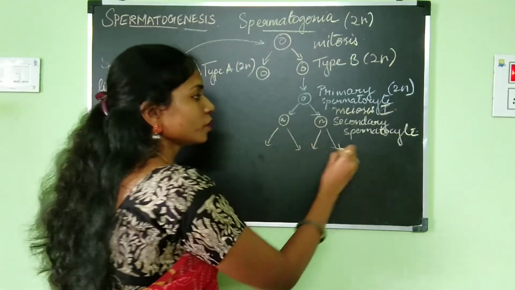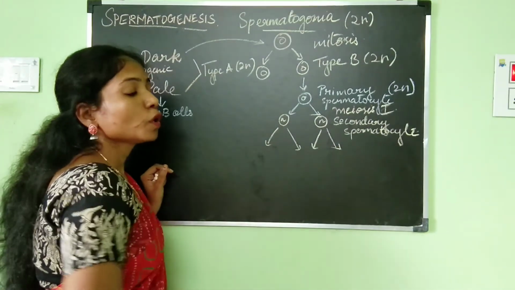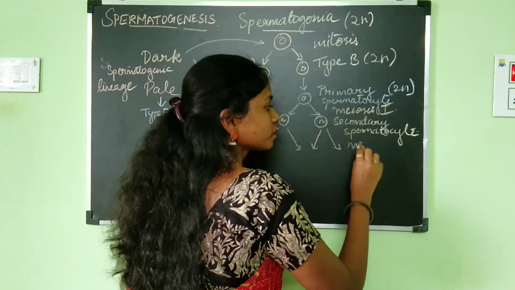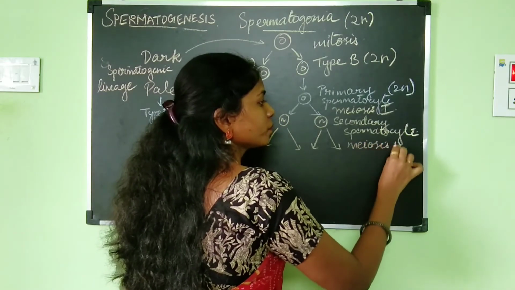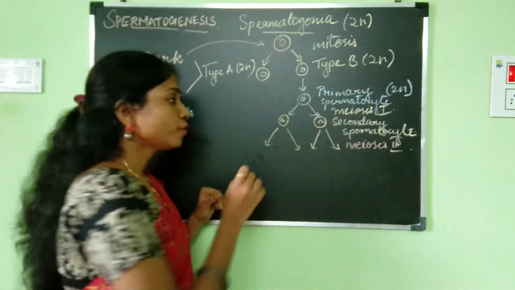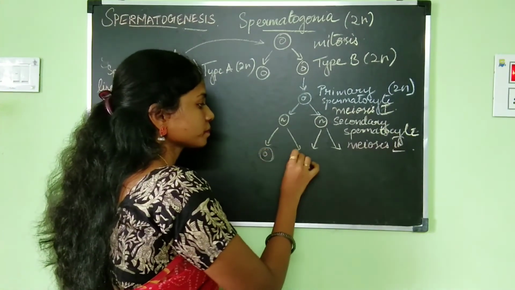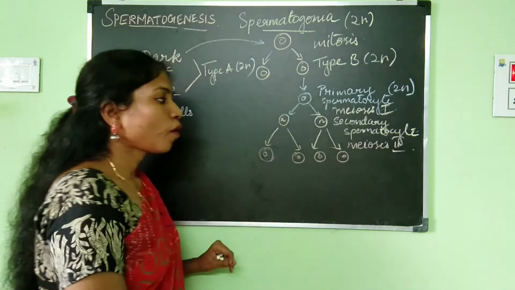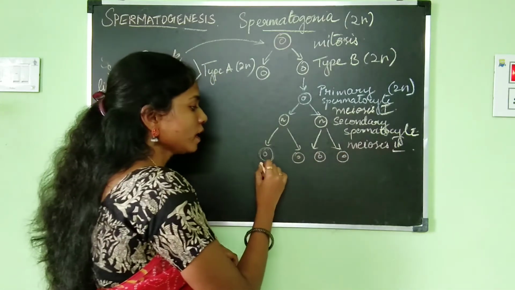What division is going to take place here? It is meiosis 2. The secondary spermatocyte will undergo meiosis 2 and give rise to 4 spermatids, and all the 4 spermatids are going to be haploid.